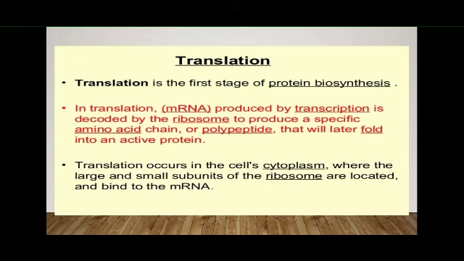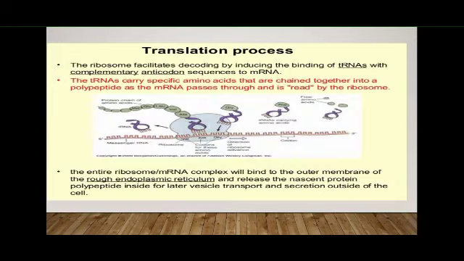Okay, so this is protein synthesis, and you can see here that the activated amino acids are being transferred to the site of protein synthesis, that is the ribosomes. The entire ribosome complex will bind to the outer membrane of the rough endoplasmic reticulum and release the nascent protein polypeptide inside for later vesicle transport and secretion outside of the cell. So this process is taking place on your ribosome. That is the site of protein synthesis.